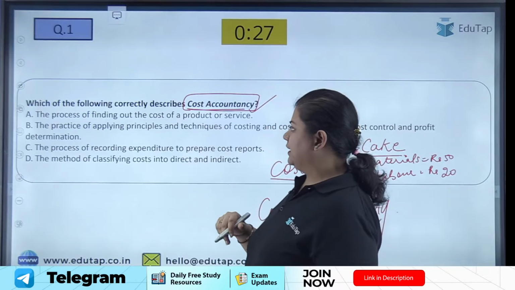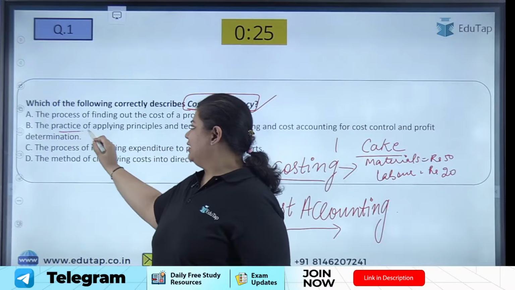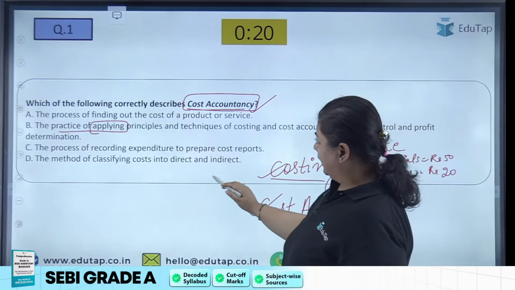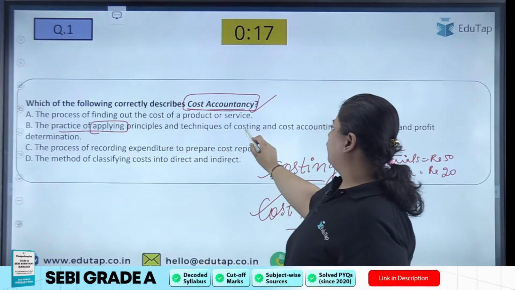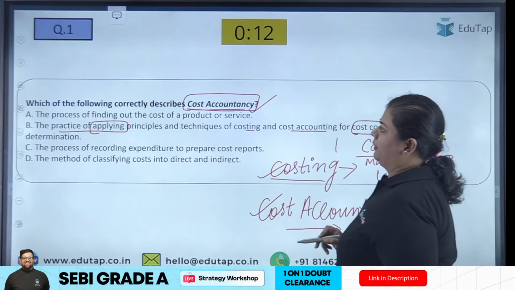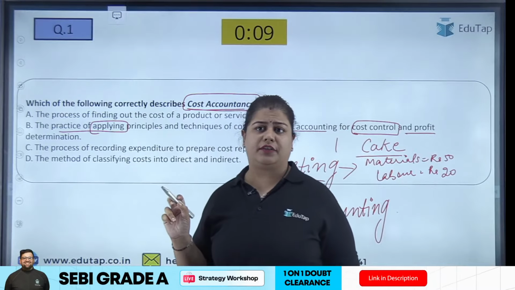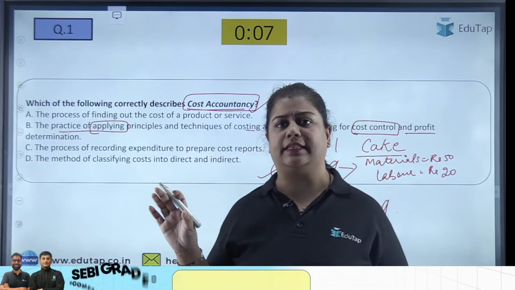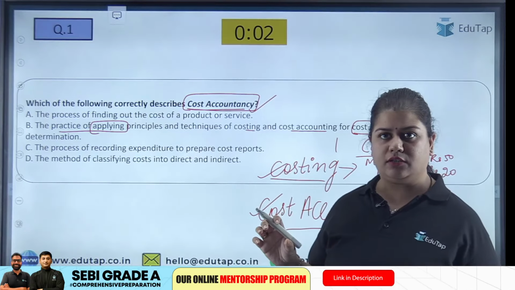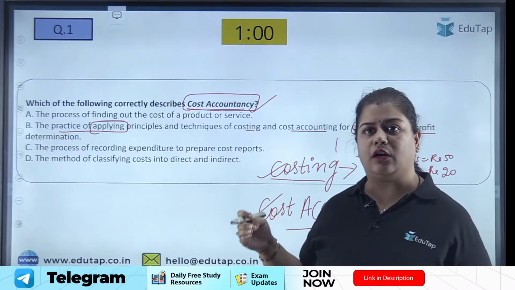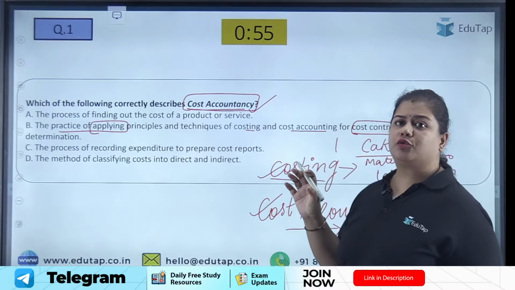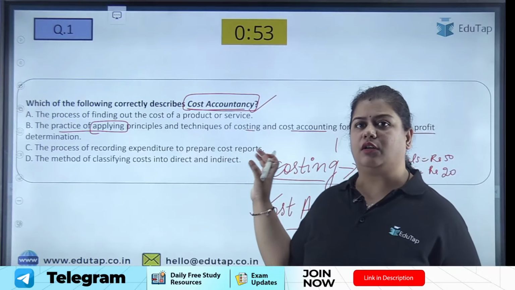What is cost accountancy basically? It is the practice of applying the principles and techniques of costing and cost accounting for cost control and profit determination. So what we are trying to do in cost accountancy, when we have determined the cost and recorded our cost, is to ascertain the profit and also try to control these costs.